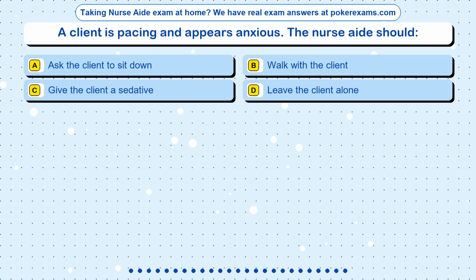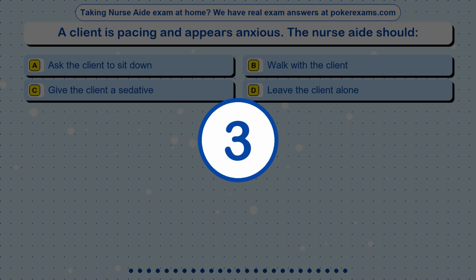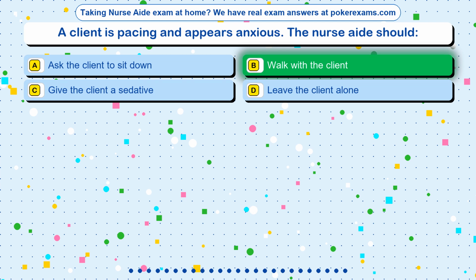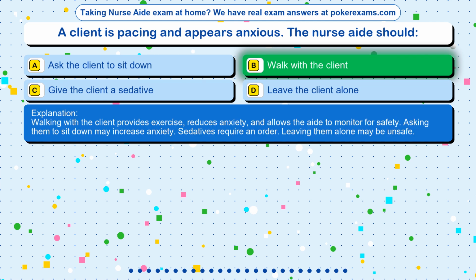Question 14. A client is pacing and appears anxious. The nurse aide should: Option A, ask the client to sit down. Option B, walk with the client. Option C, give the client a sedative. Option D, leave the client alone. The correct answer is option B, walk with the client. Walking with the client provides exercise, reduces anxiety, and allows the aide to monitor for safety. Asking them to sit down may increase anxiety. Sedatives require an order. Leaving them alone may be unsafe.